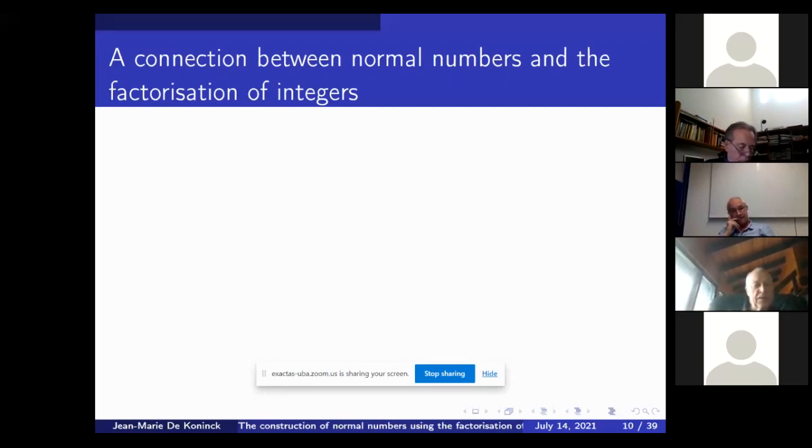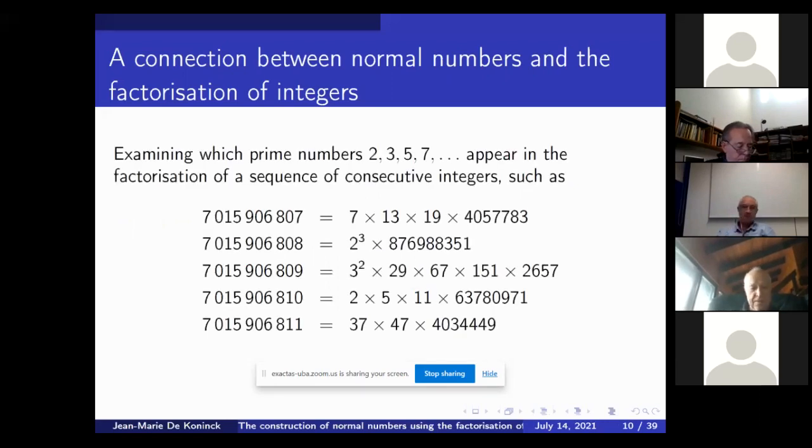Now look at the prime factorization. Let's take 5 consecutive integers, fairly large numbers. What happens in the factorization? Well, locally, the relation between the primes of n and n plus 1, besides being of opposite parity, just about anything can happen. But if you take, say, 5 consecutive integers, you're sure that exactly one of them will be divisible by 5. At least one will be divisible by 3, at most 2. At least 2 will be even, and so forth. So there is a regularity. That's a very general observation.